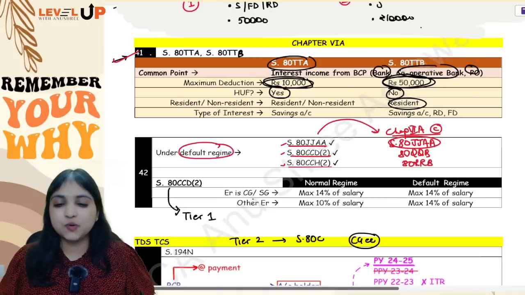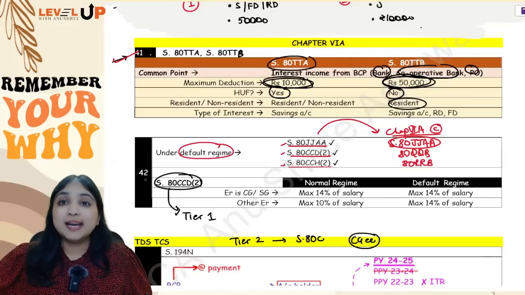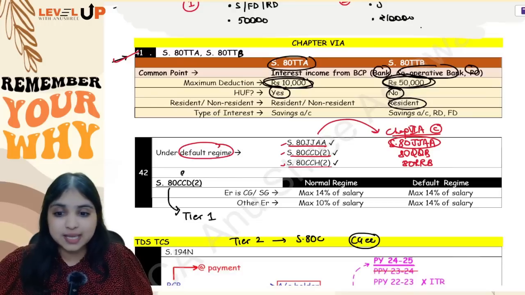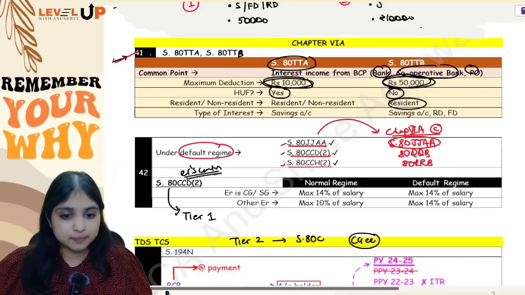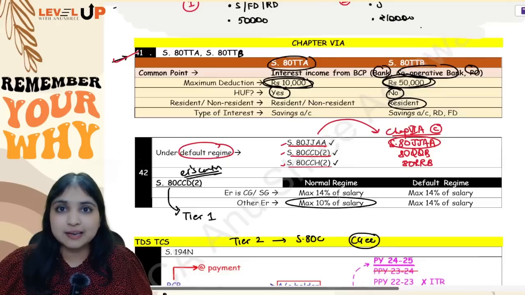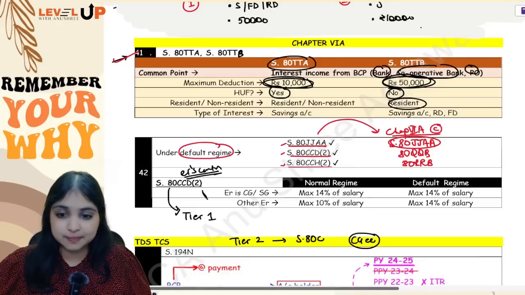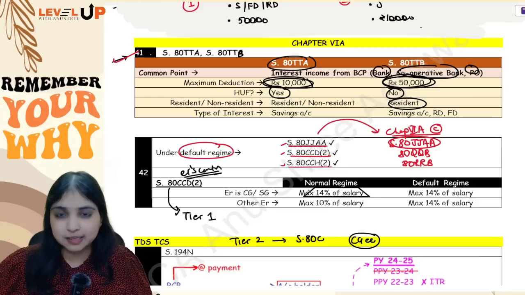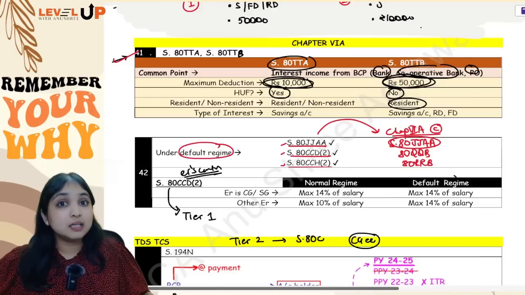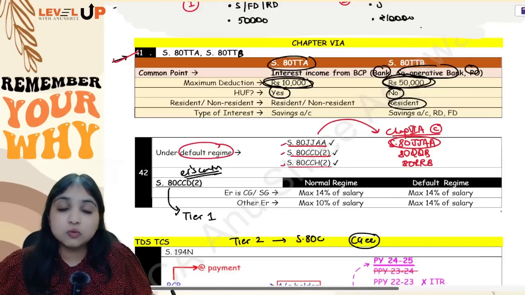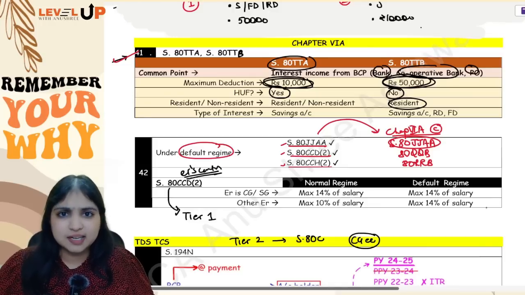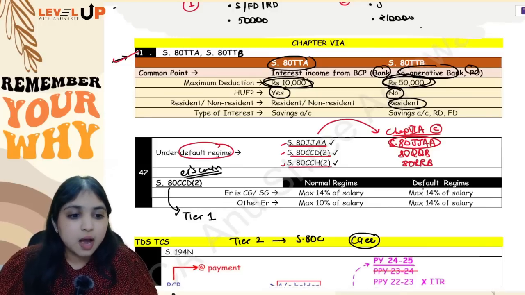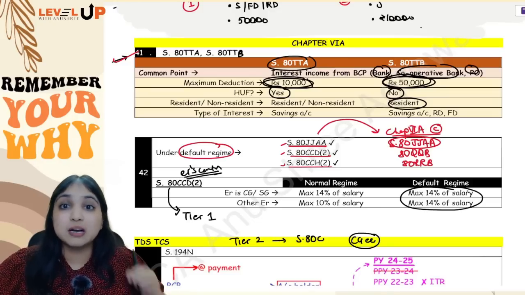Okay, anyways, let's focus on 80CCD subsection 2. 80CCD subsection 2 covers employers' contributions. Now, employers' contributions under the normal regime, you will get maximum 10% of salary. This is your maximum deduction under 80CCD subsection 2. But if employer is central government, state government, then maximum 14% of salary you can enjoy. However, under the default regime, doesn't matter who your employer is, central government, state government or any other employer, under 80CCD subsection 2, maximum 14% of salary you can enjoy.